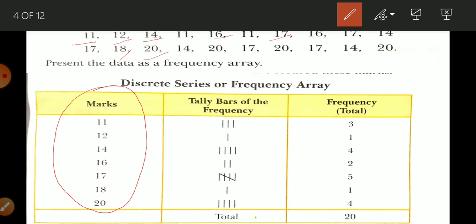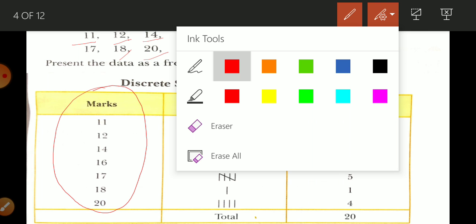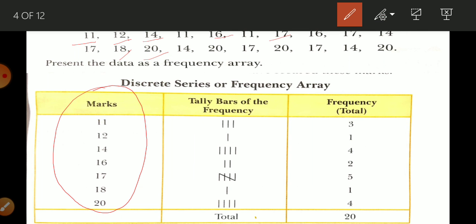Here you can see how many times 11 is repeated. 11 is repeated 1, 2, 3 times, so we mark 3 lines and write 3, meaning there are 3 students who got 11 marks. Now 12 is repeated only one time in the given data, so we draw 1 line and write 1.